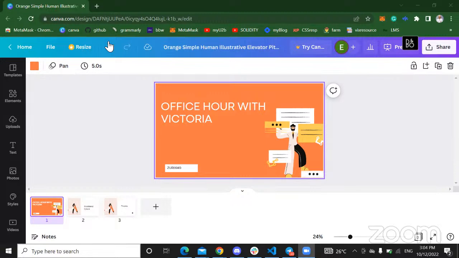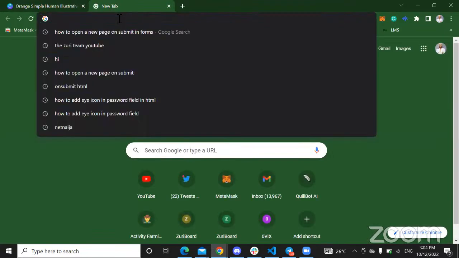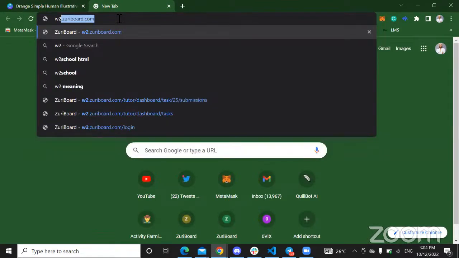The next question says, I'm trying to log into Zerryboard, but it's not working. So you want to be sure that you're logging in with the right link, right? The right link is w2.zerryboard.com.